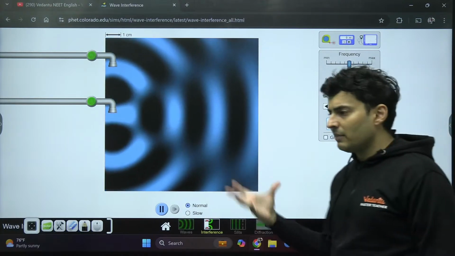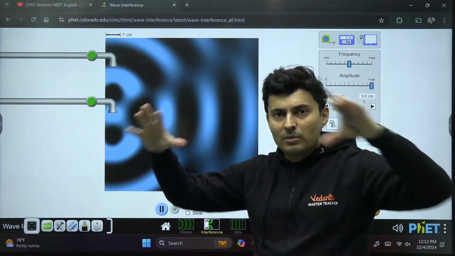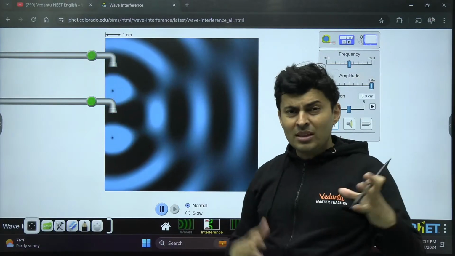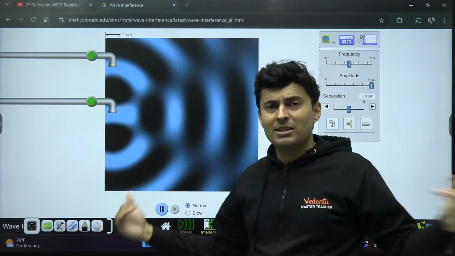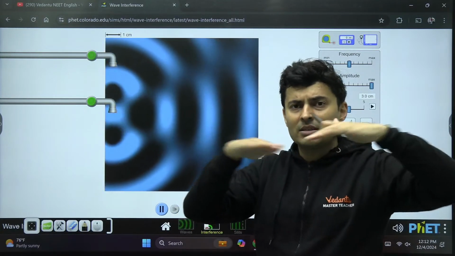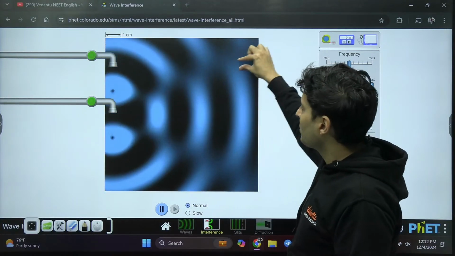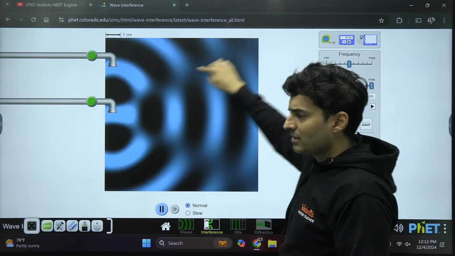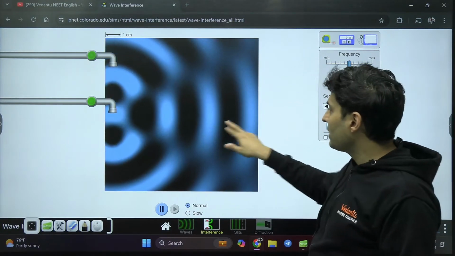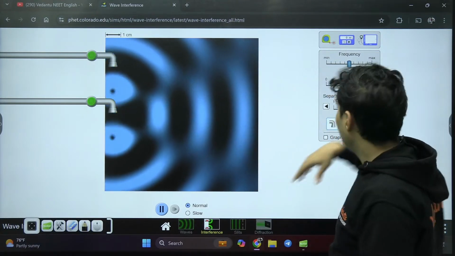So wherever constructive interference is there, these water drops, those ripples which will be formed, those tides will be high, and wherever there is destructive interference, that means the waves cancel out each other, there will be no variations in the tides. The ripples will cancel out each other. Probably somewhere here you can see there is no variation, only somewhere here in this line or even in this line there is not much variation, but here I can see a lot of variations. It's going down and up, black is down, blue is up, so a lot of variations are there.